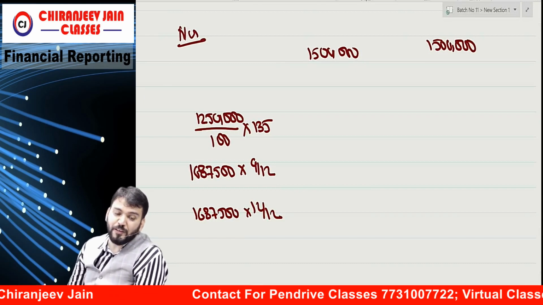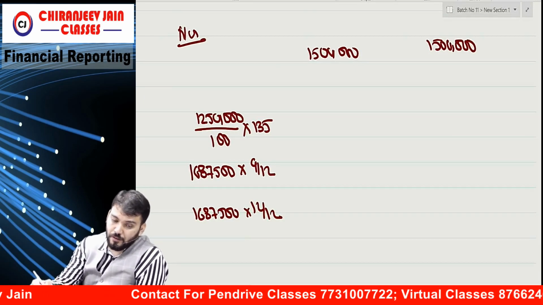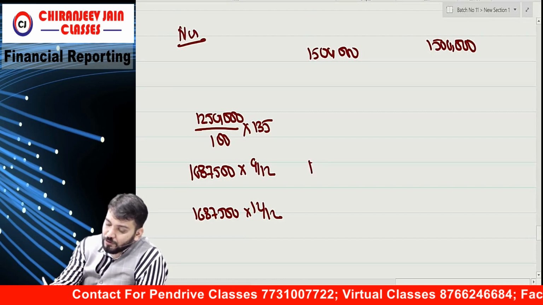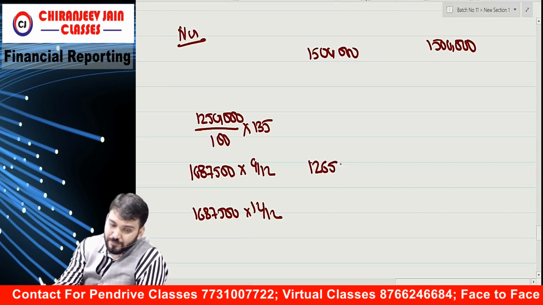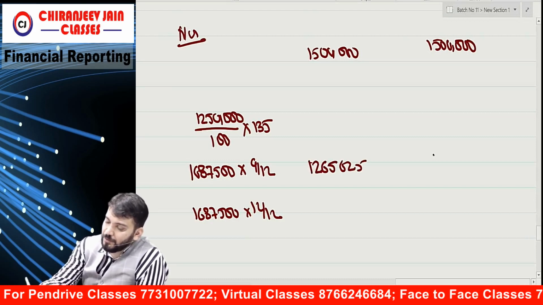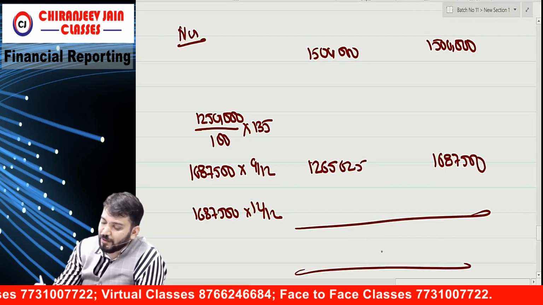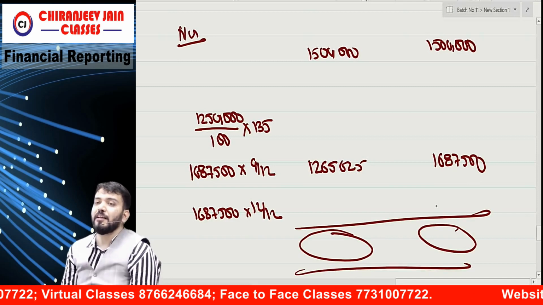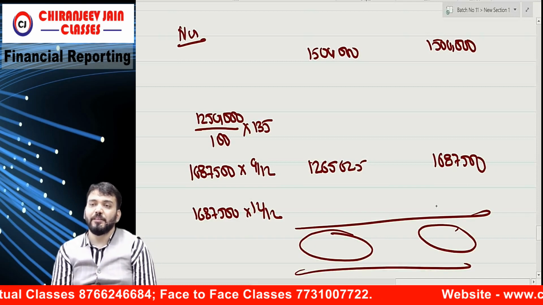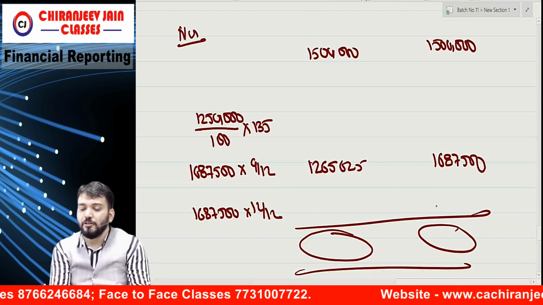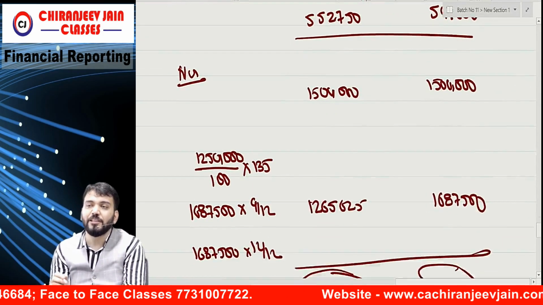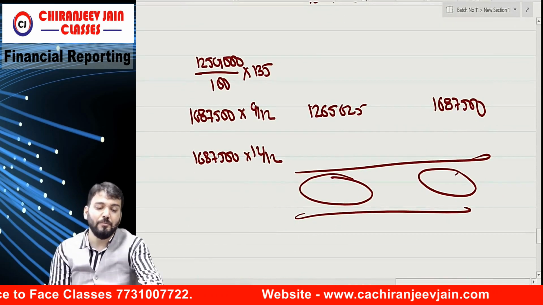So how much is coming for the first year? 12 lakh 65,625. And this will be 16 lakh 87,500. This will become the number of shares. Then you can calculate diluted earning per share. So this by this will be diluted earning per share. I think you have understood.